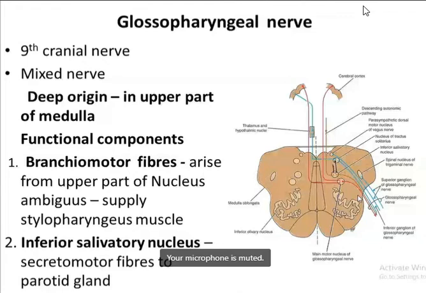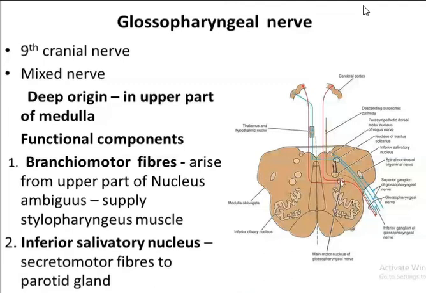So let me show you the nucleus here. So this is the motor nucleus. Okay. So this is in the upper part of the medulla. Now this is the motor nucleus of the glossopharyngeal nerve, from where the branchiomotor fibers arise. So next is the inferior salivary nucleus. Now this is the inferior salivary nucleus.